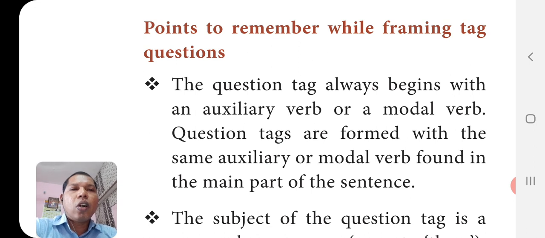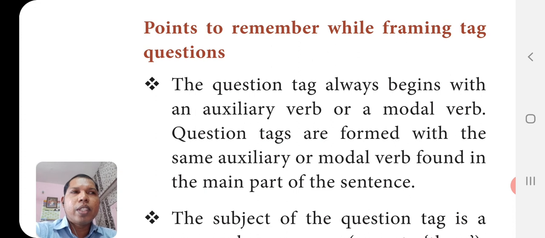The question tag always begins with an auxiliary verb or a modal verb. Question tags are formed with the same auxiliary or modal verb found in the main part of the sentence. So it may vary. It may be different for each sentence, sentence to sentence.